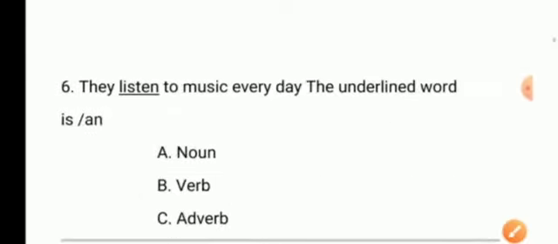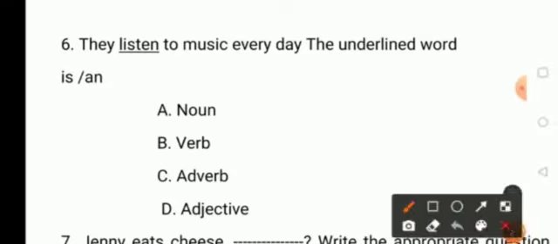And moving to the next question, they listen to music every day. The underlined word is option A noun, option B verb, option C adverb and option D adjective. So here the underlined word is listen. So listen is an action word. So because of that the answer is option B verb.